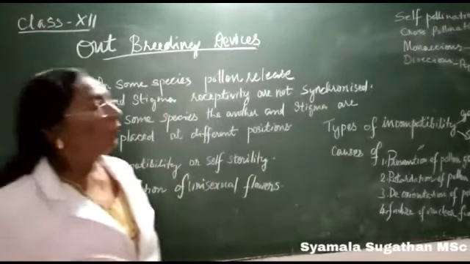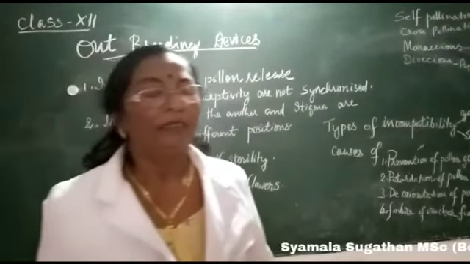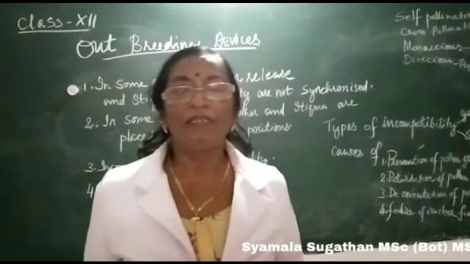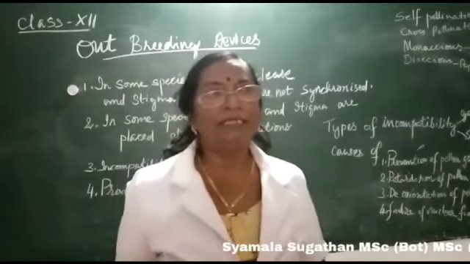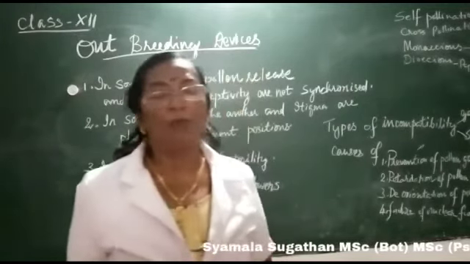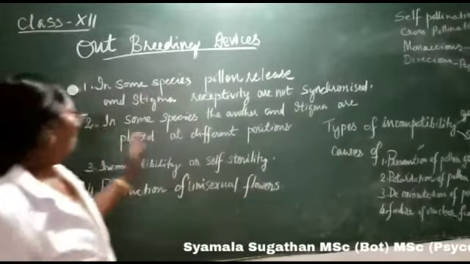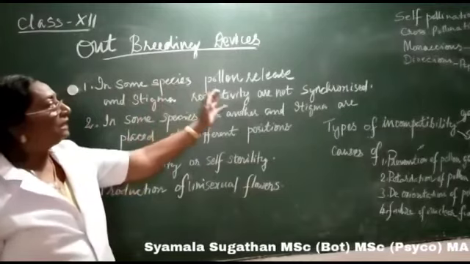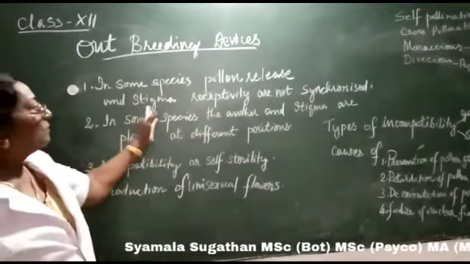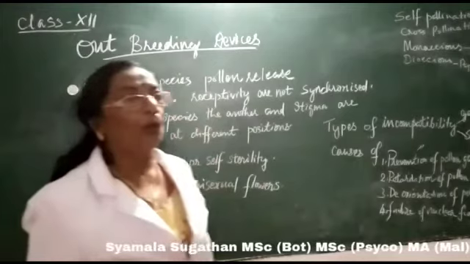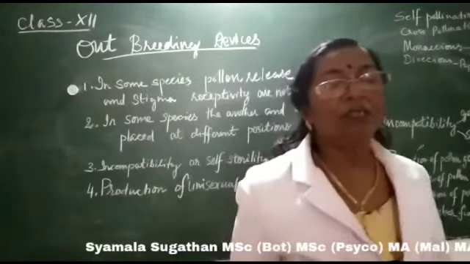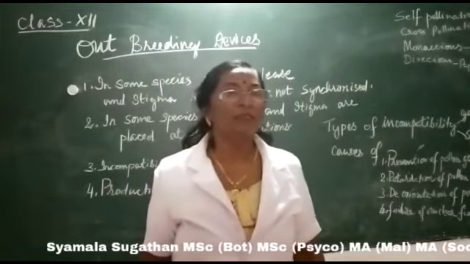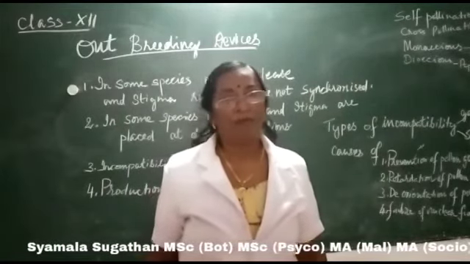That is, what are the different devices which promote cross-pollination and prevent self-pollination? In such a case, we have to say four important points. Namely, first one, in some species, the pollen release and stigma receptivity are not synchronized. That means the pollen maturity and stigma receptivity are not at the same time.